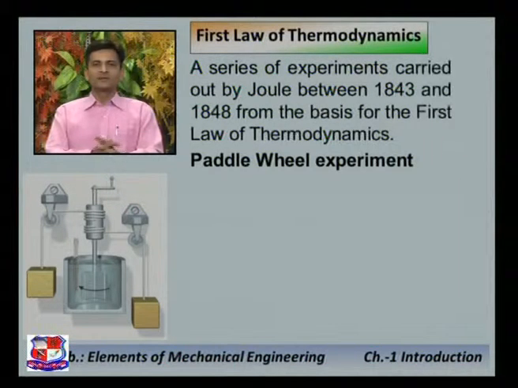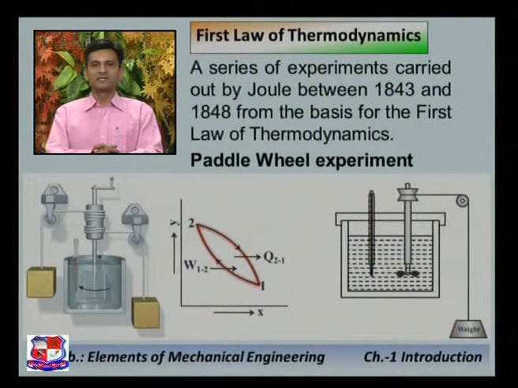Now this is the experimental setup for the first law of thermodynamics, and these experiments were conducted by Joule in the years 1843 to 1848, forming the basis of the first law of thermodynamics. The setup is like this: water is filled in this tank, this is a temperature measuring device, that is a thermometer, this is a paddle wheel, so it can rotate.